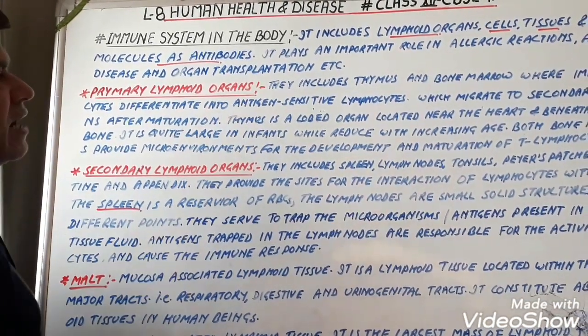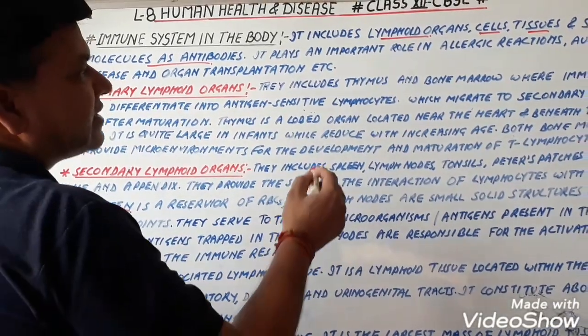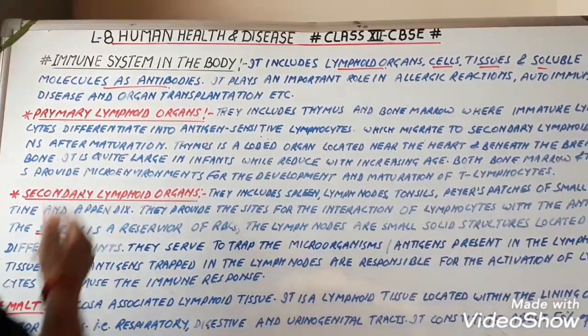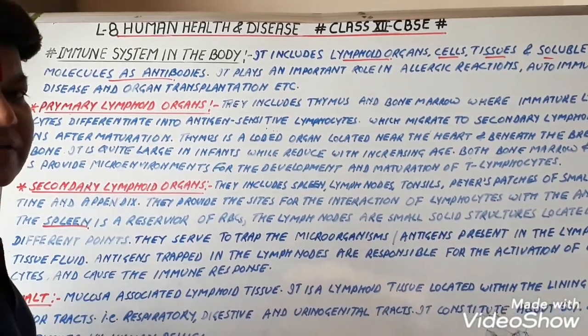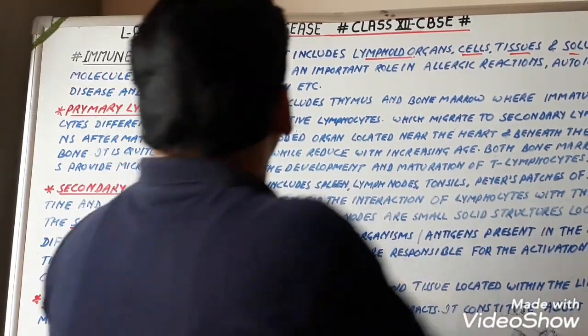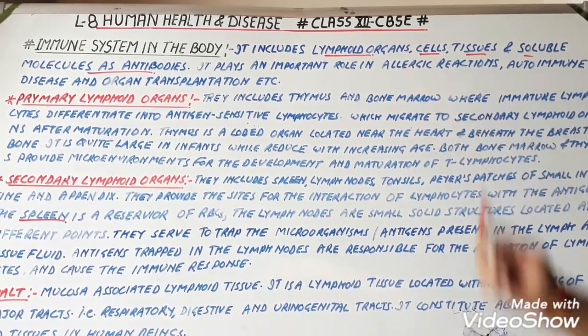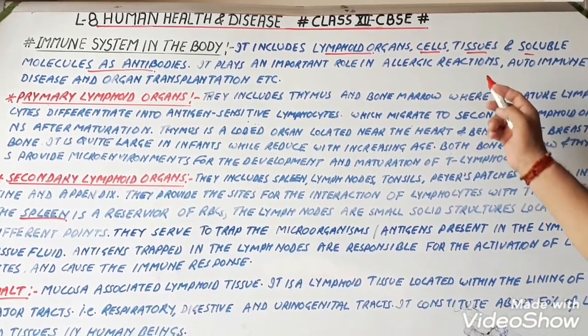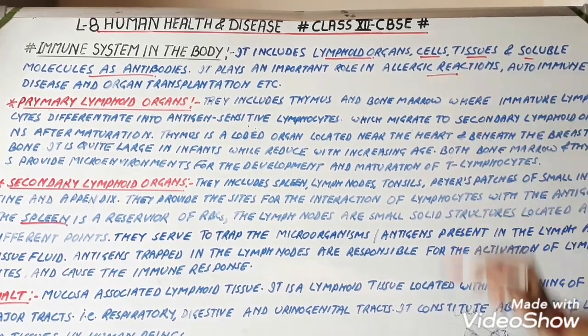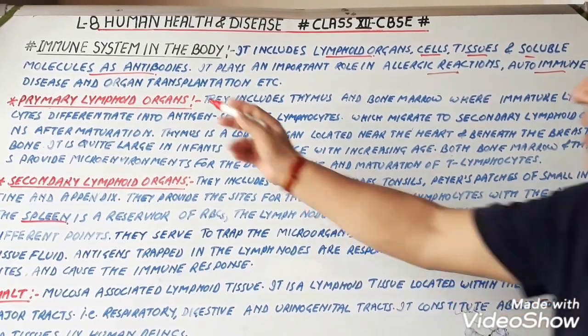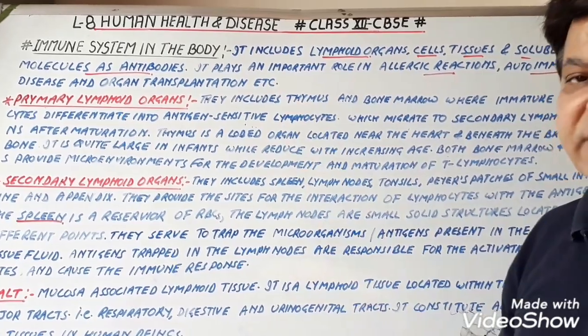Now, it plays an important role in allergic reactions, autoimmune disease, and organ transplantation, etc.